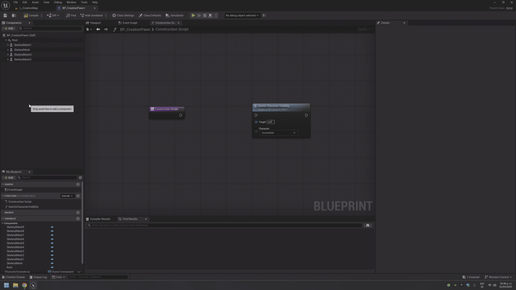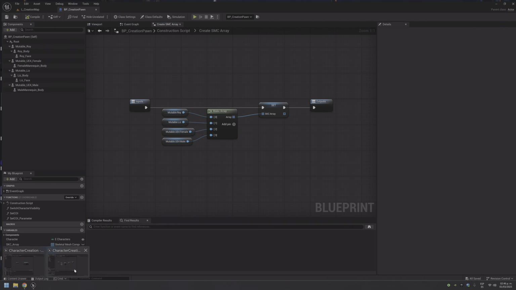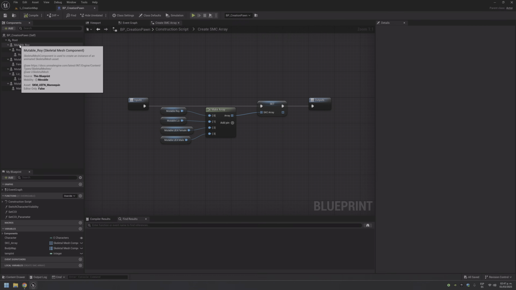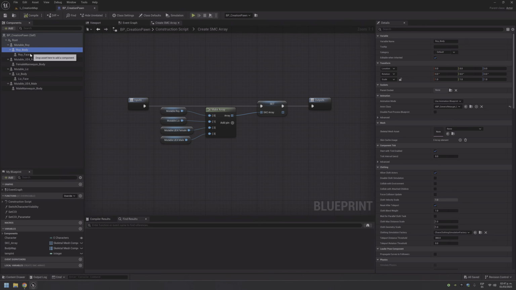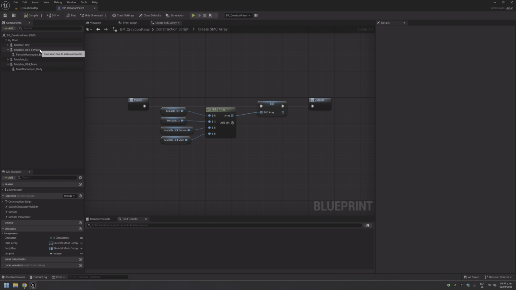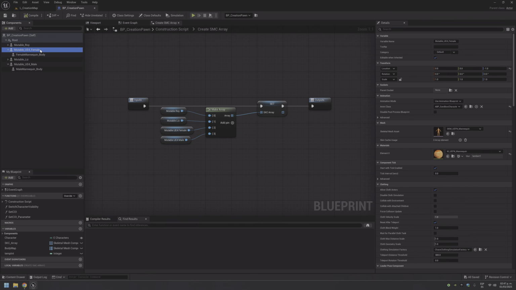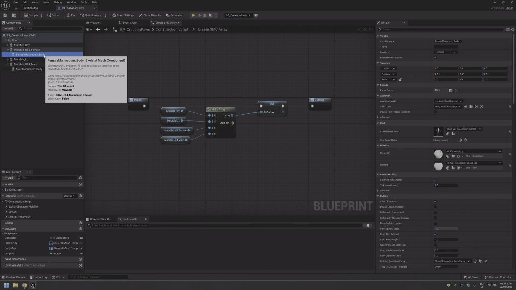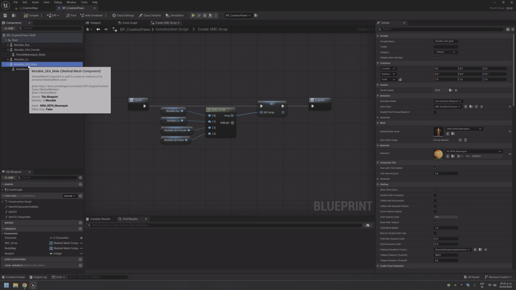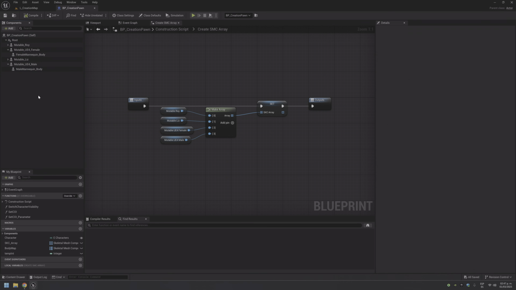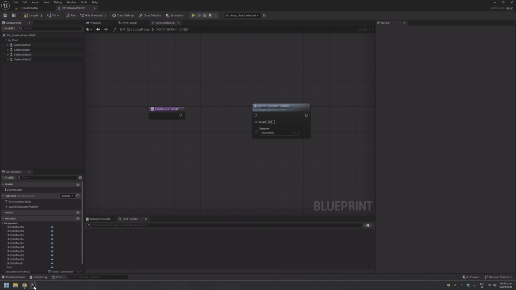Okay, and name them exactly as I'm showing here. So it will be Mutable Roy, Roy Body, Roy Face, Mutable Liz, Liz Body, Liz Face, and for the mannequin, Mutable UFO Female with a female mannequin body, and Mutable UFO Male with a male mannequin body. Okay, so I will pause here and do it in this part.